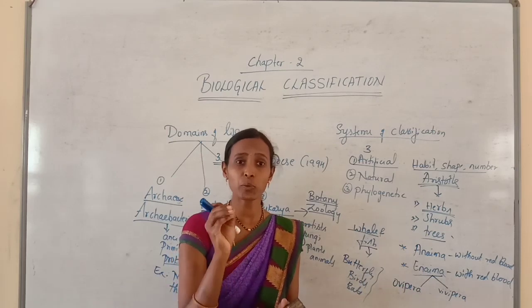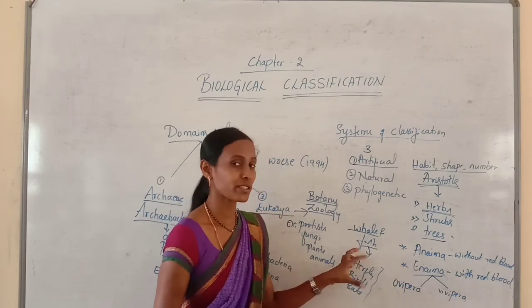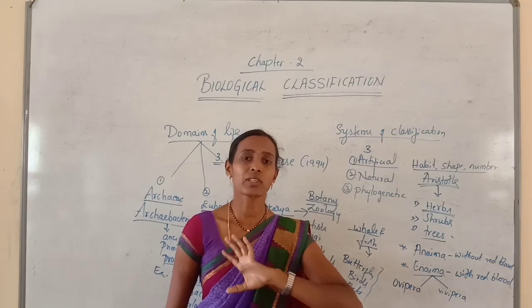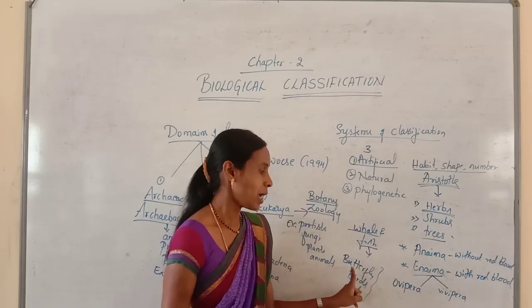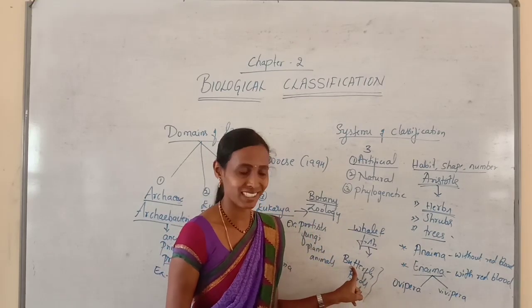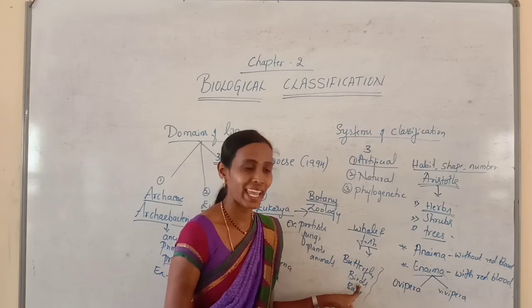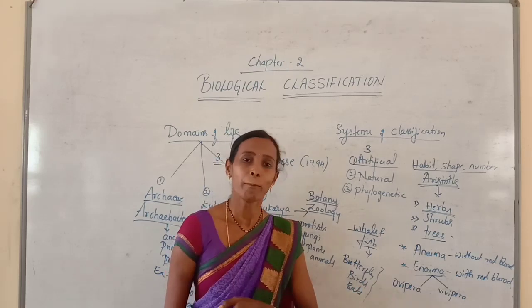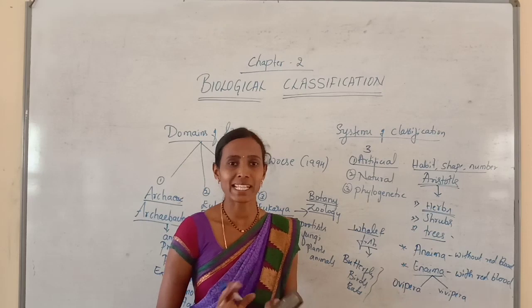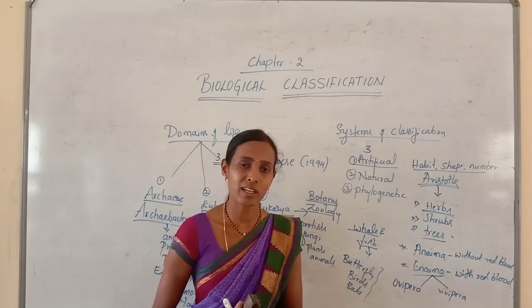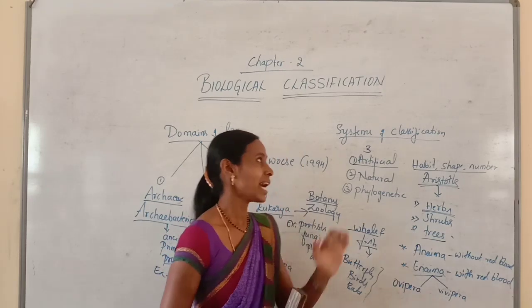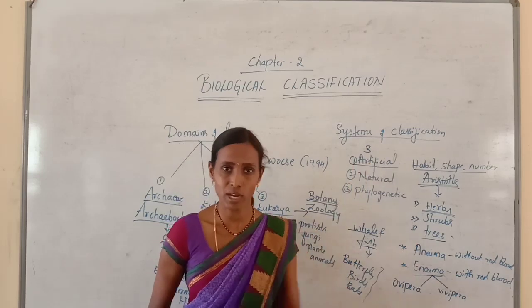So depending upon that wing character, he grouped these organisms into one group, but these are entirely different, because butterfly belongs to class Insecta, birds belong to Aves and bats belong to Mammalia. So it is not acceptable. It leads to various confusions. That's why artificial systems are not satisfactory.